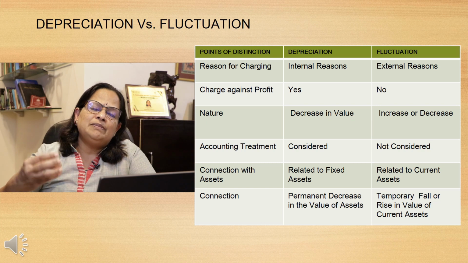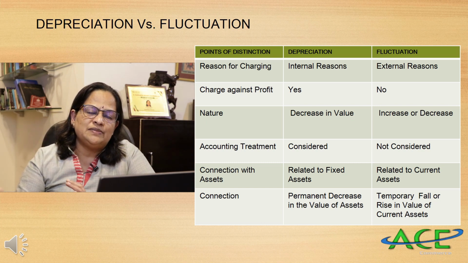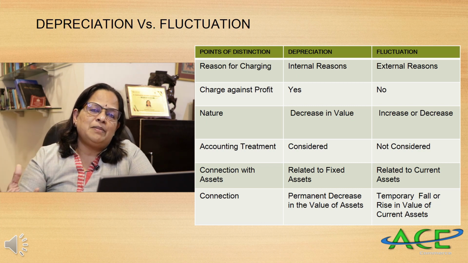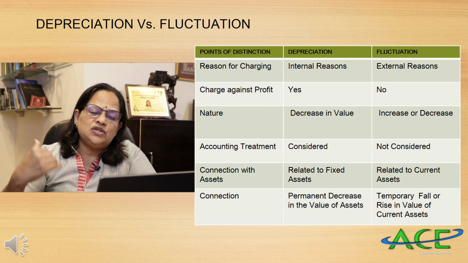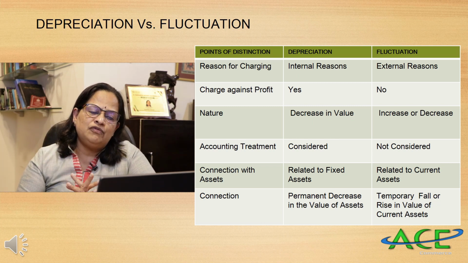See, some things they will take in a positive way, then automatically the prices will increase. Say for example, the US election. Some movements will be there in the share price. So that can be either an increase or a decrease. Whereas depreciation is always a decrease in the value of fixed assets.